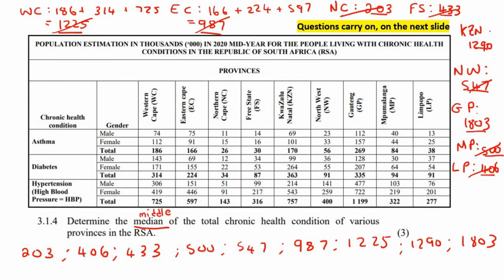Now you've got to find the middle value. So there's many ways you can do that. You can cross off on the left and on the right, and then do that again, do it again. Oh, look at that. What's in the middle? 547. So it says determine the median of the total. So it's 547,000. Now we can just add 1,000.